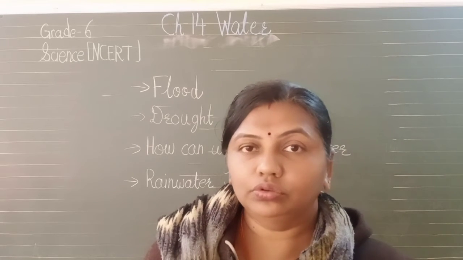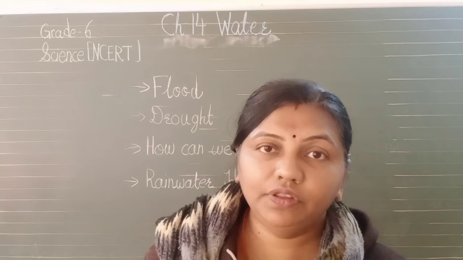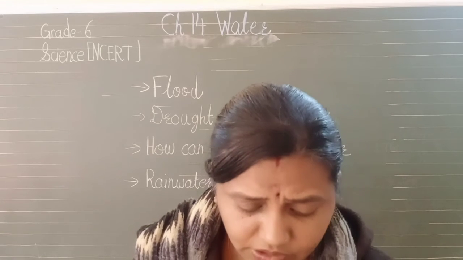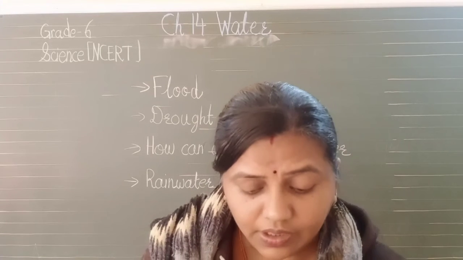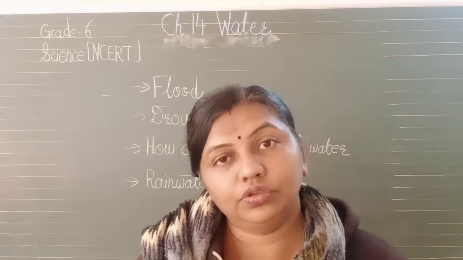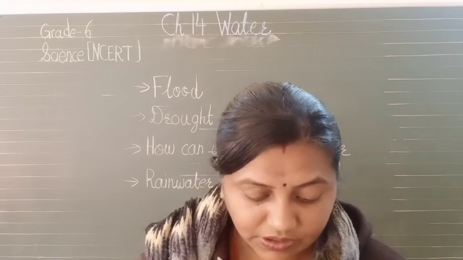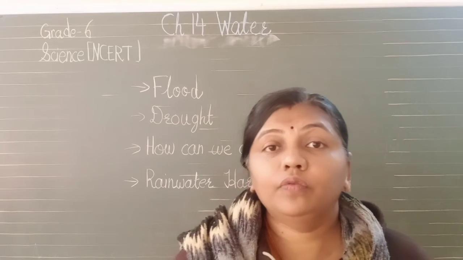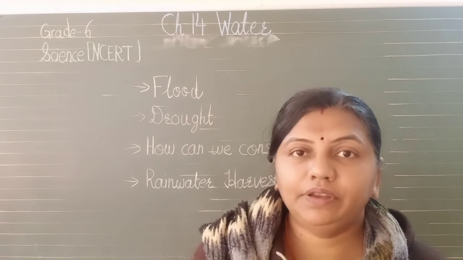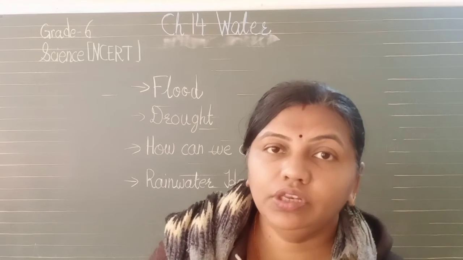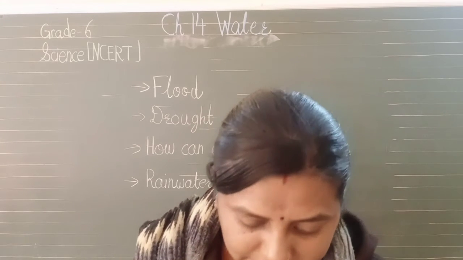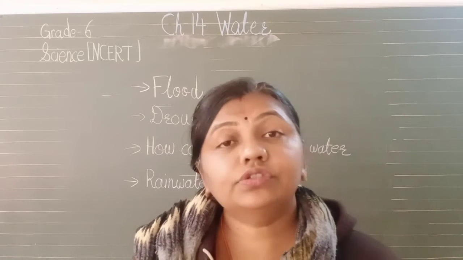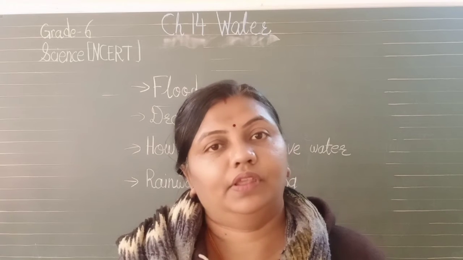Even though two-thirds of the earth is covered with water, only a small percentage of it is fit for use by plants, animals and human beings. Now, the amount of water on earth is limited, isn't it? So it is advisable to use it wisely or judiciously. We should not waste water, isn't it?